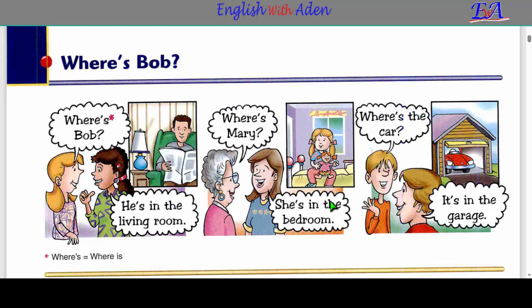She's in the bedroom. Where is Mary? She's in the bedroom. You can say where is, and for example we can say where is Zainab? She is in the bedroom, something like that.